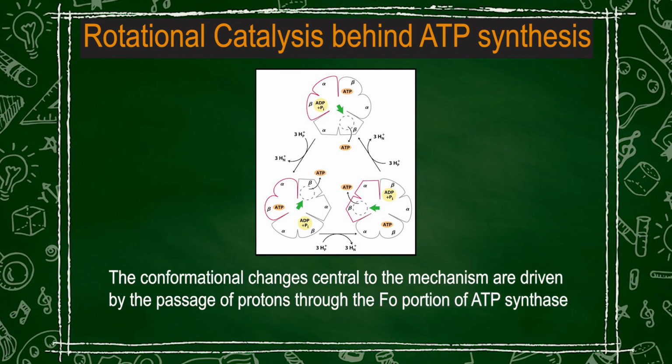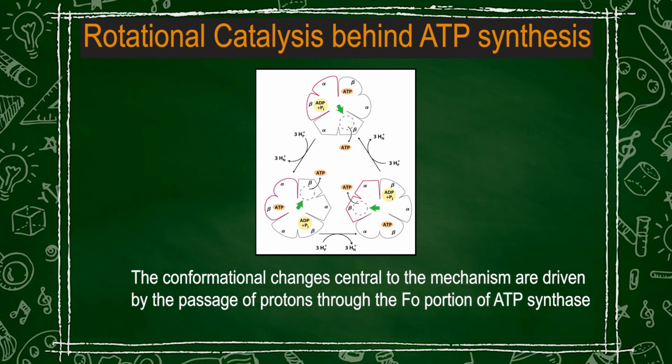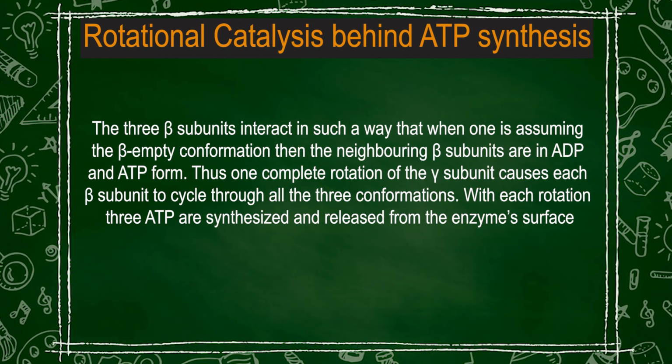The conformational changes central to the mechanism are driven by the passage of protons through the F0 portion of ATP synthase. The 3 beta subunits interact in such a way that when one is assuming the beta empty conformation, the neighboring beta subunit is in the ADP form and the third beta subunit is in the ATP form.